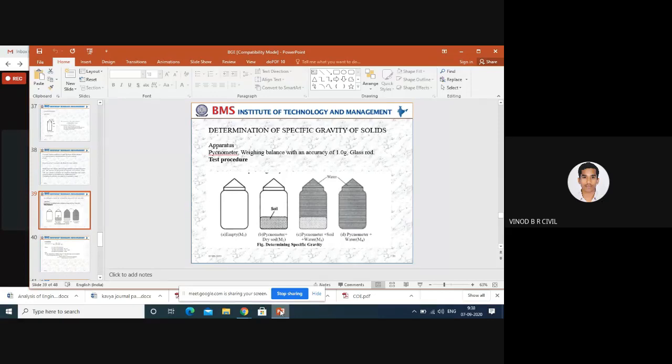Those soil samples should pass the 4.75 mm sieve only, and we fill one third of the bottle with soil sample. Take down the weight. That second one, pycnometer plus dry soil, is called M2.